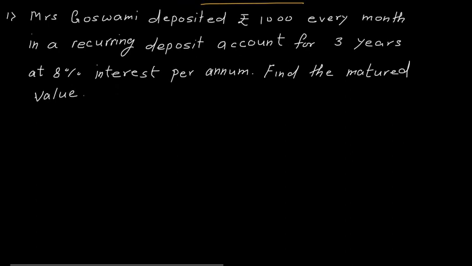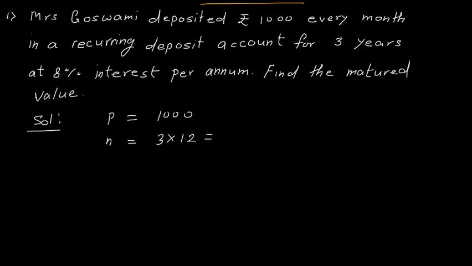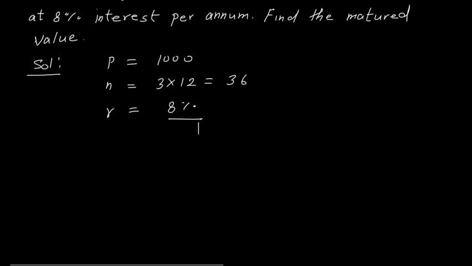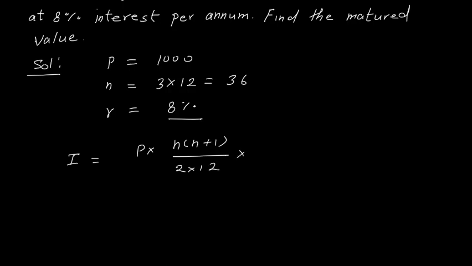So here in this case let us understand one by one what is given. So in the solution I will say that P is given, P is 1000, then N is given, N is 3 years, that is 3 into 12, that is 36 months. Here we are dealing in months only, right? And R is given as 8%. R is 8%. So first you have to calculate interest. Now the formula for interest is P into N into N plus 1 divided by 2 into 12 multiplied by R upon 100. So simple, you remember the formula.